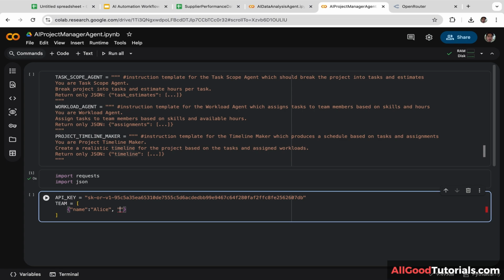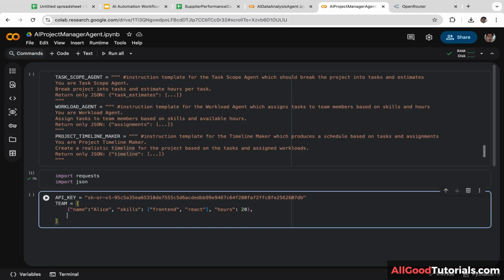Next, we are going to define her skill sets. The first one is front end and the second one is React. Just random skill sets, guys. Next, we are going to set her hours: 20 hours per week. Let's add another employee. I'm going to set the name to Bob.